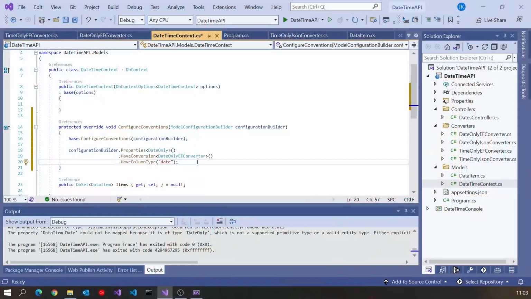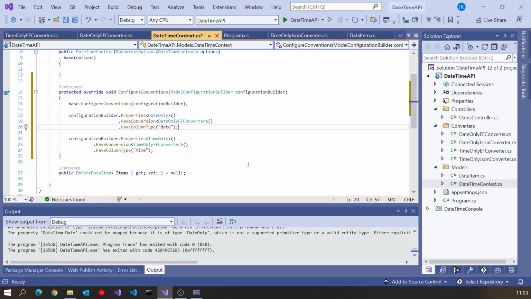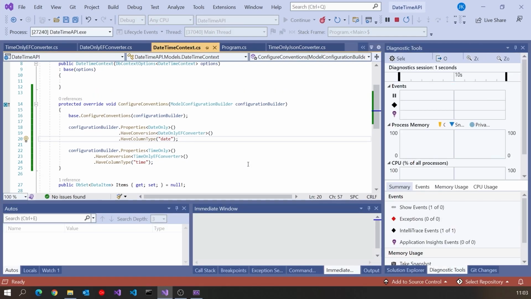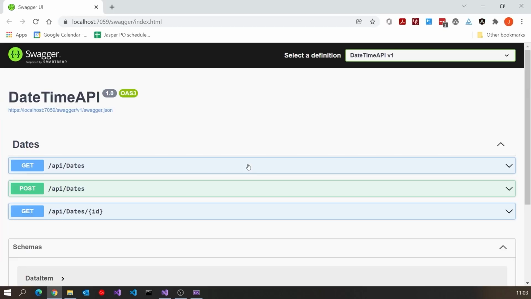So if we pop that one in, and then let's take the whole of that and copy it, because I also want to do this thing for time only. So put time only in there, change the converter to the other one that we'd already written, the time only converter, and then specify that as being of type time for the column type. And so now if I run that up, because we've got those converters, we've now registered them on the DB context, we can see we get up there okay.